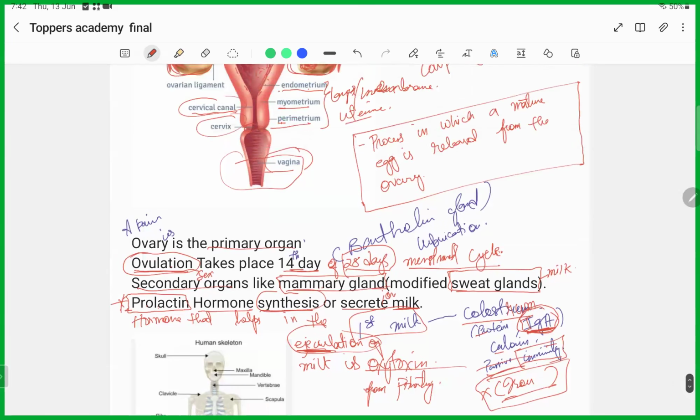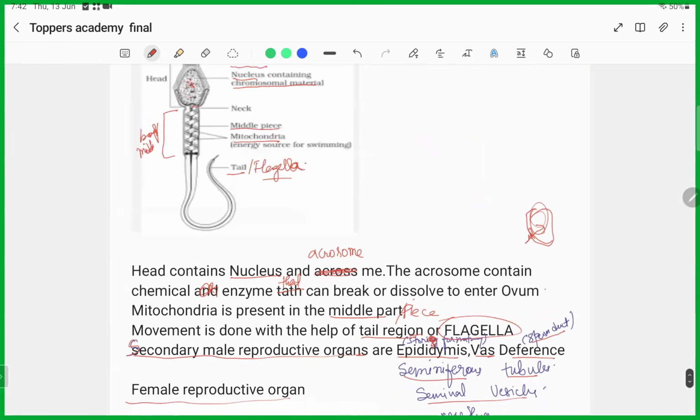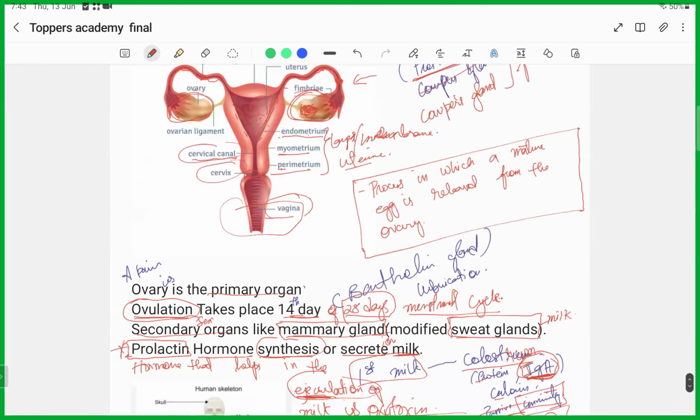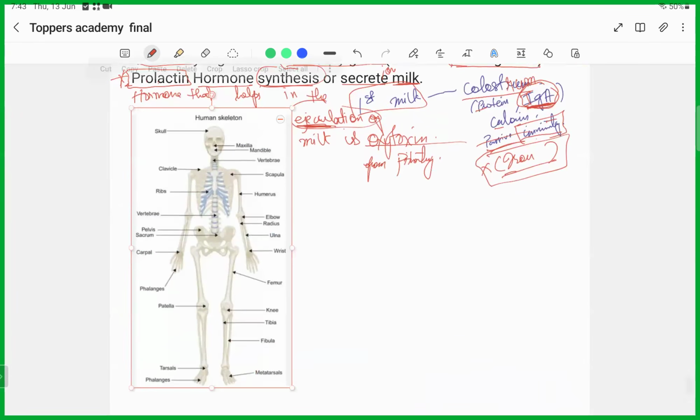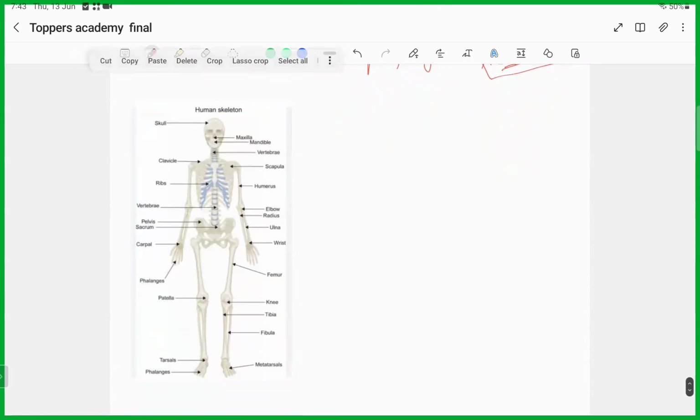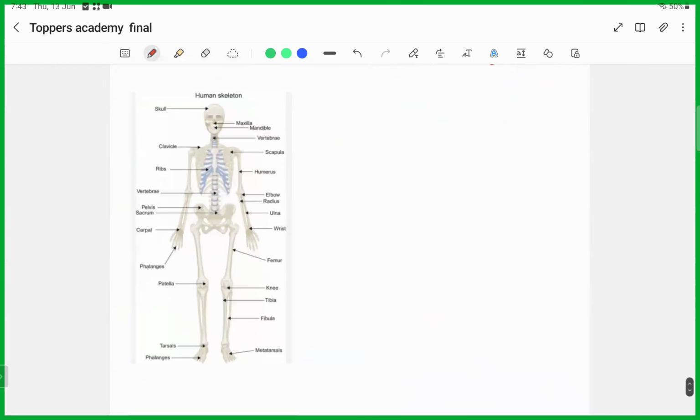Okay. So I hope we are clear with the reproductive system or the process of reproduction in animals and in human beings. Yesterday I went a little too fast, and some of you are having trouble with that, because yes, I understand you are coming from different educational backgrounds, and especially those from an arts background will have difficulty catching up. But the thing is, time is very limited, and I want to cover as much as possible during this limited time, so I'm going a little fast.